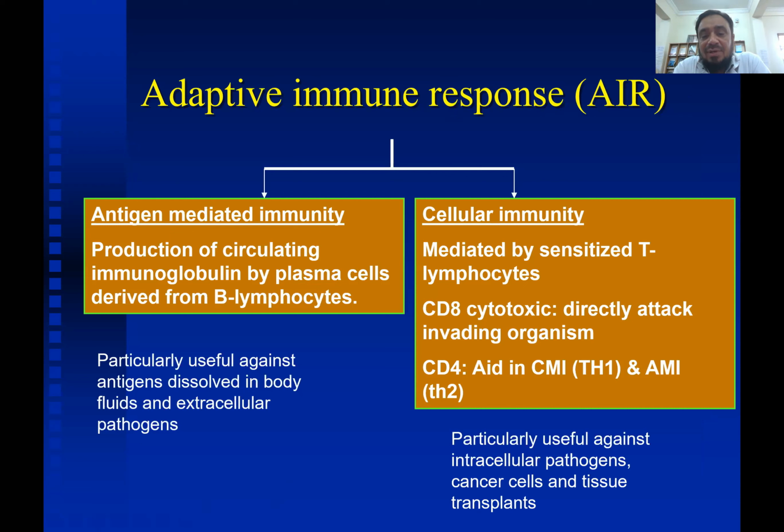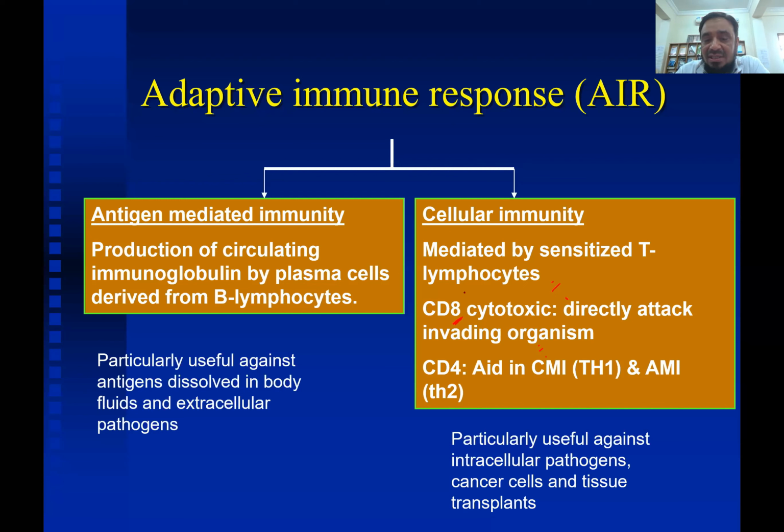Now, adaptive immune response may be because of cell-mediated immunity or antibody-mediated immunity. As you have said, cell immunity is by T lymphocytes, CD8 and CD4. That is cluster of differentiation 8.